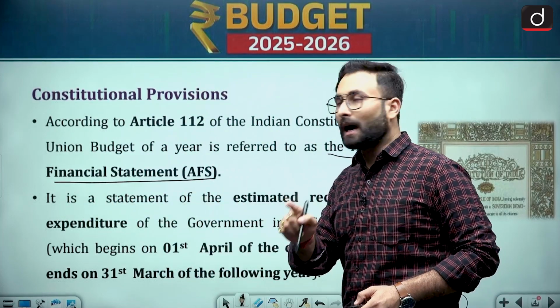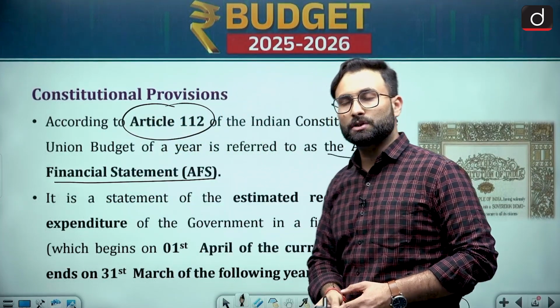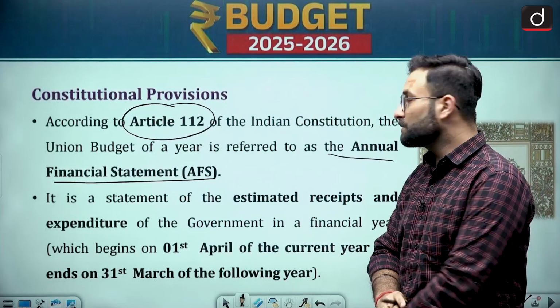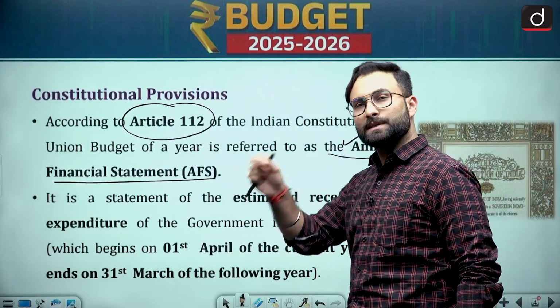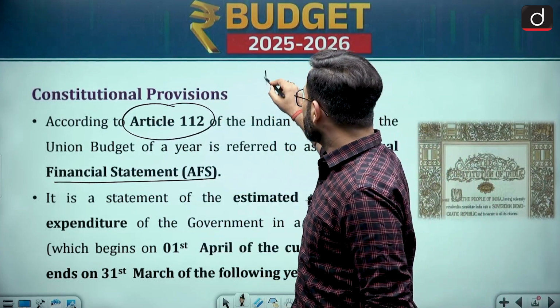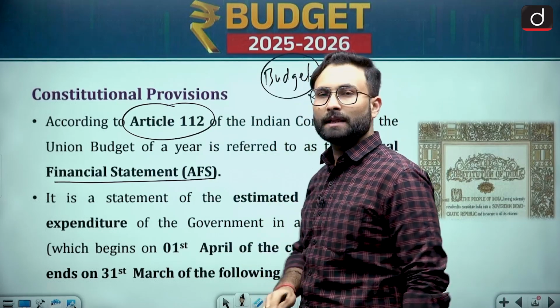Okay, so under article 112 of the constitution, you will find a reference to the annual financial statement, that is basically your budget. So if you say that the word budget is not mentioned in the constitution, that would not be wrong.